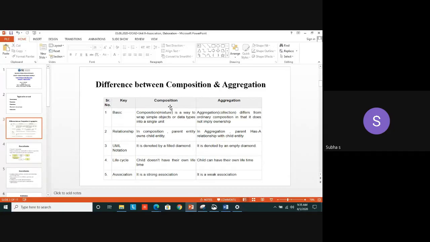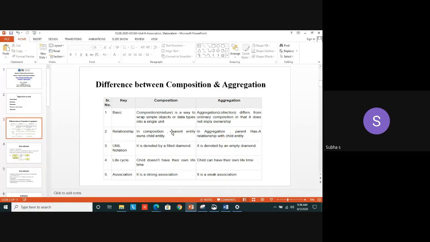But in composition, if I remove that part, the whole can't function. That is called composition. If I remove the steering or brake, the car can't work, though it is a part of the car. So if I remove it, the entire system, both the parent class and the child class, will not exist. I have mentioned these differences. Aggregation is a way to wrap simple objects into a single unit, but it differs from composition in that it does not imply ownership. There is no ownership in aggregation, but there is ownership in composition.